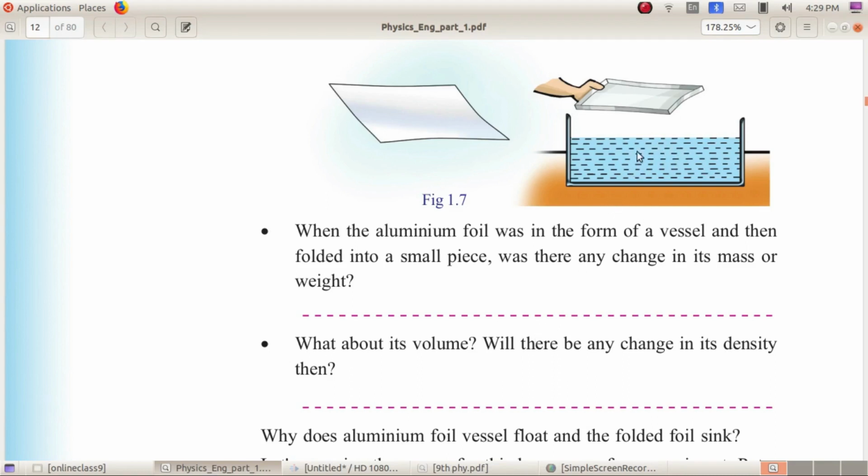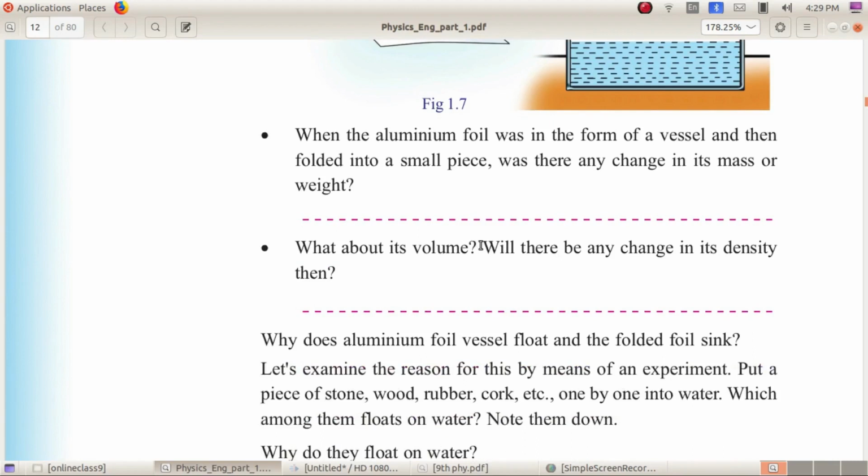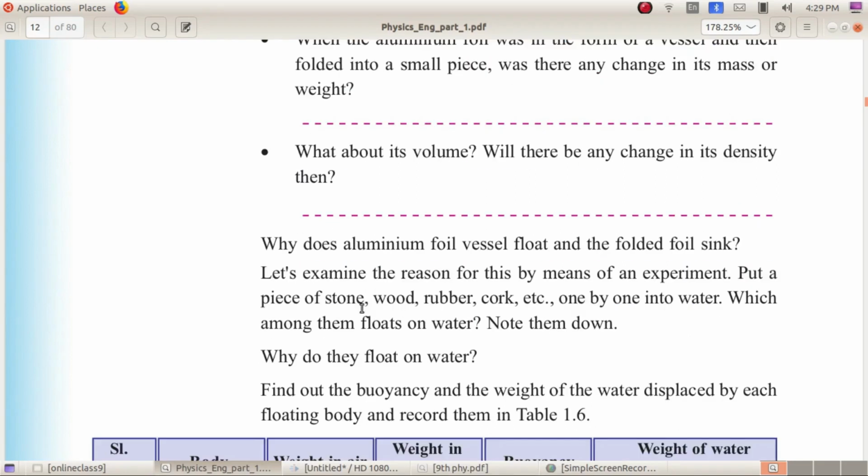Why does the aluminium foil vessel float and the folded foil sink? Now we can easily answer this question. When we made the aluminium foil in the form of a vessel, it floats on water, and when the folded foil is put into water, it is seen to sink. The aluminium foil vessel floats because its density is less, and the folded foil sinks because its density is greater compared to water. Let us examine the reason for this by means of an experiment.